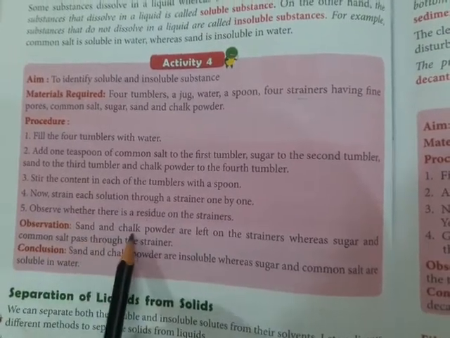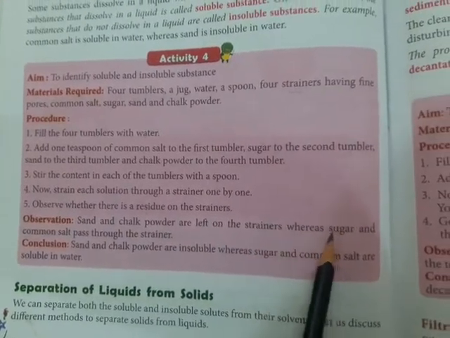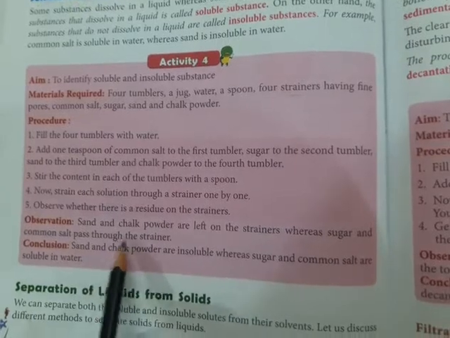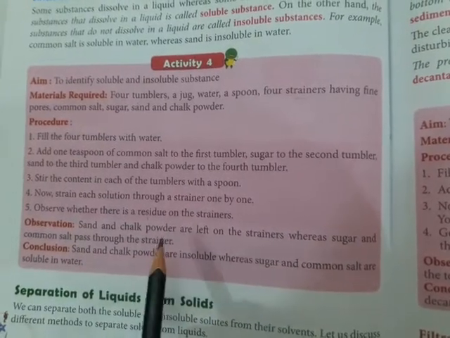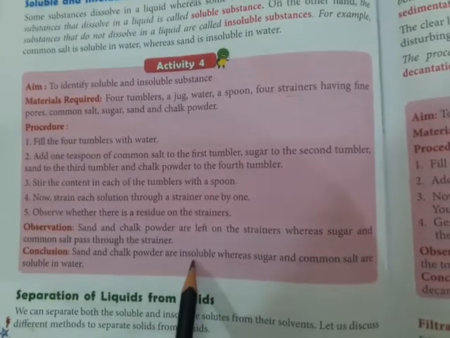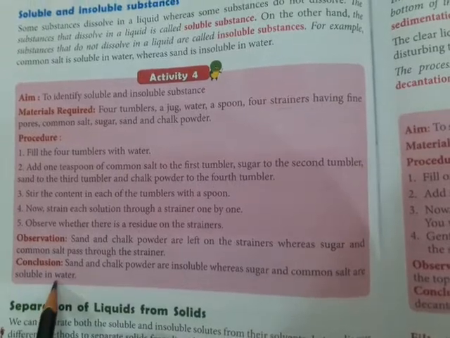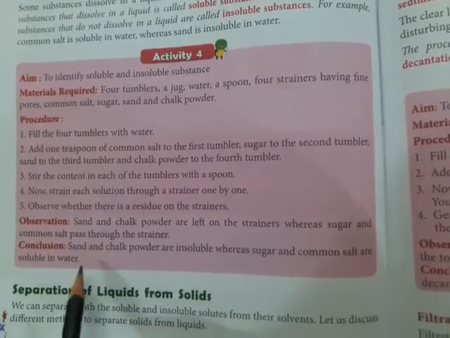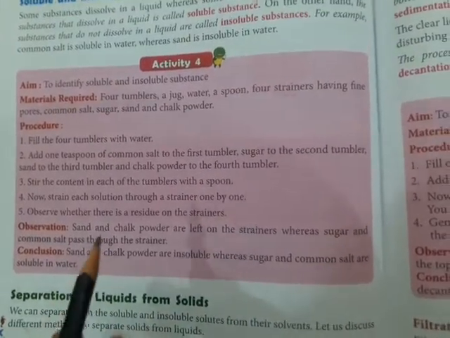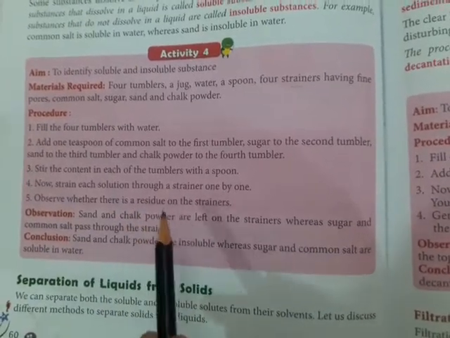Sand and chalk powder are left on the strainers, whereas sugar and common salt pass through the strainer. Now why is it so? Because sand and chalk powder are insoluble, whereas sugar and common salt are soluble in water. So again, there are certain substances which are soluble, certain substances which are not soluble.